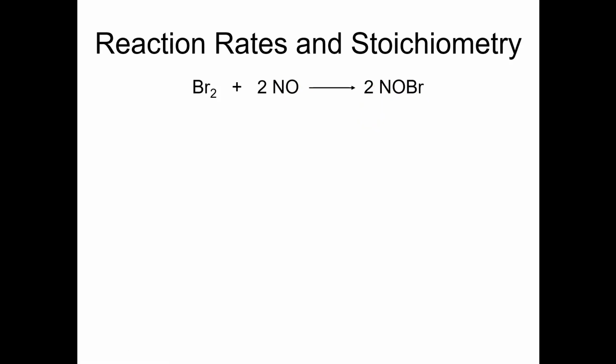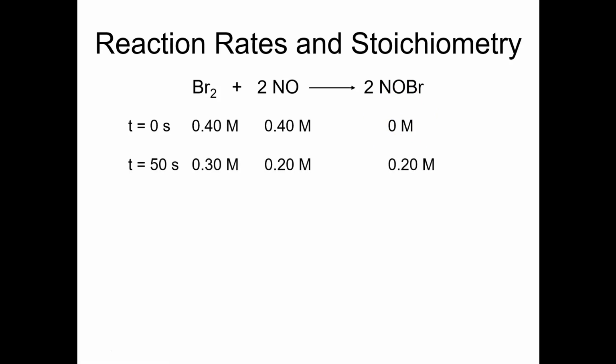And then I went ahead and just created some data. Let's suppose that at the beginning of this reaction, when t is equal to 0 seconds, nothing has happened, and I've put into the reaction flask 0.4 molar bromine and 0.4 molar nitrogen monoxide, and of course there's none of the product because nothing has happened yet. And let's just say that after 50 seconds, some reaction has occurred. So now the concentration of the bromine is 0.3 molar, the concentration of the nitrogen monoxide is 0.2 molar, and the concentration of the product is 0.2 molar.